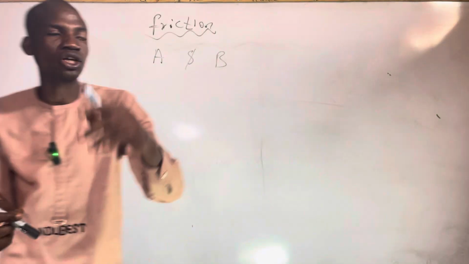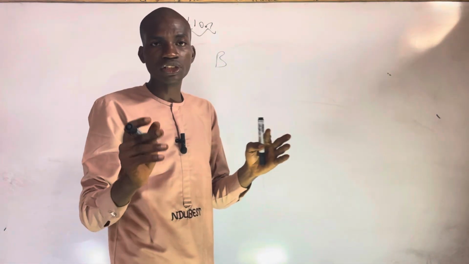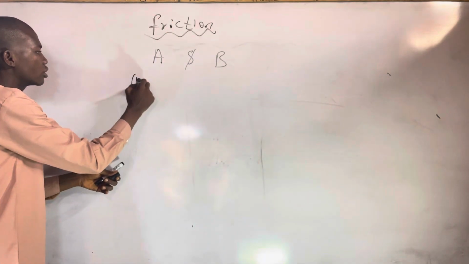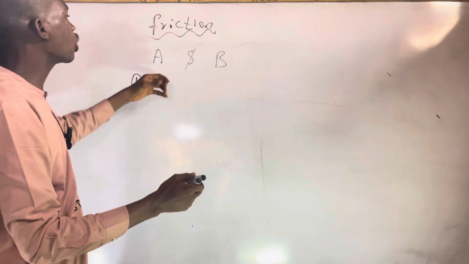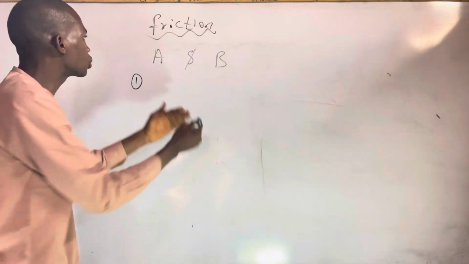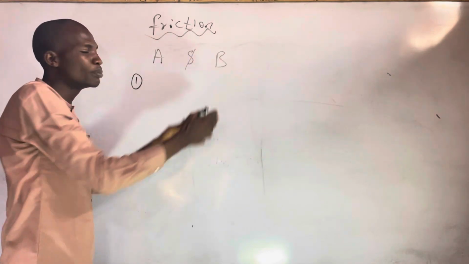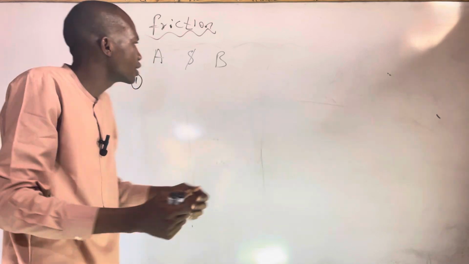We have about five laws of solid friction. I want you to understand something about friction and viscosity. So the first law of solid friction states that friction opposes relative motion between two objects in contact, that is body A and body B. That is the first law.